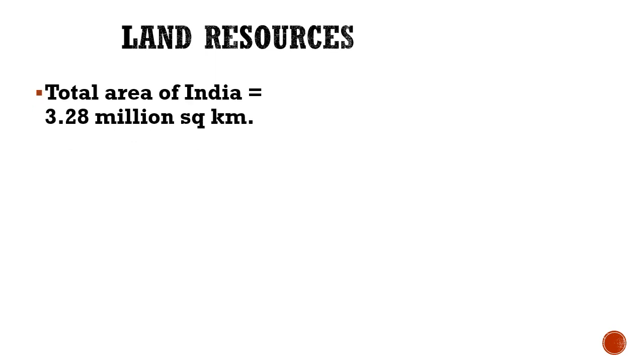As you have already studied in class 9th, the total land area of India is about 3.28 million square kilometer.